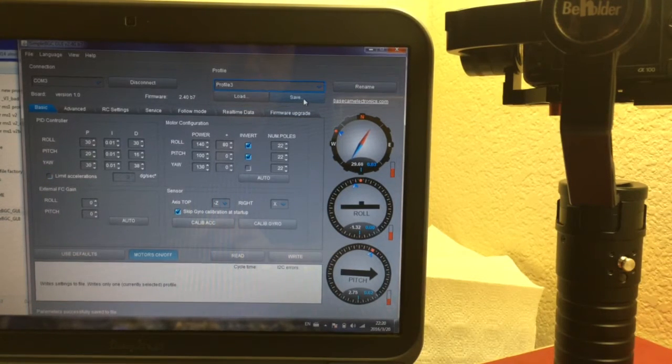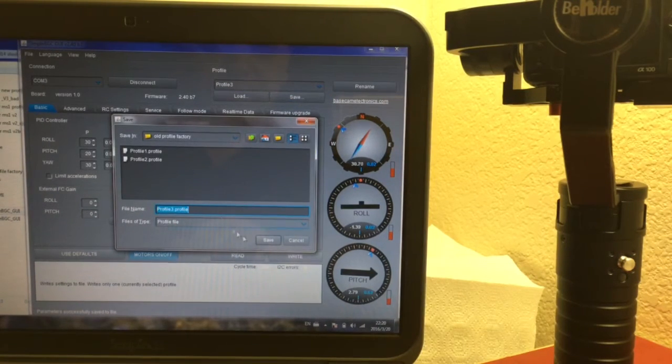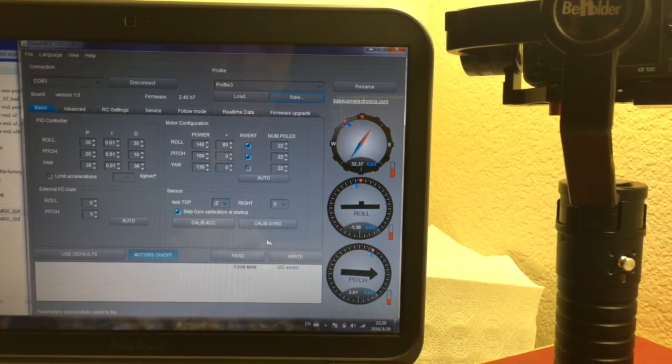You can see we click here, save. We save the profile into the old profile factory folder here. You can see profile 1, profile 2, now profile 3, save. Now all the profile factory set for the gimbal we already saved to our computer.